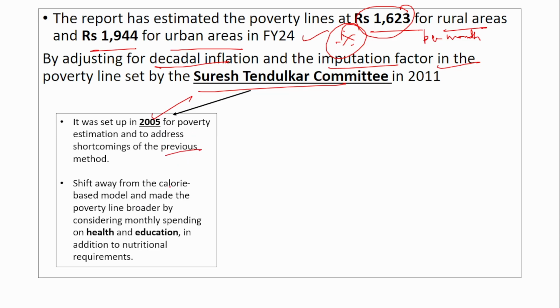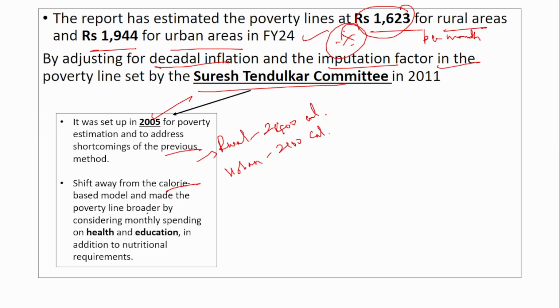Previously, it was a calorie based method. Suppose there is a calorie norm of 2400 in rural and 2100 in urban. If any person consumes less than 2400 calories, then he is said to be living in poverty in a rural area. Similarly, in an urban area, if the person consumes less than 2100 calories, then he or she is said to be living in poverty. So calories were the basis for deciding whether the person is living in poverty or not. But in the Tendulkar committee, it shifted away from the calorie based method.